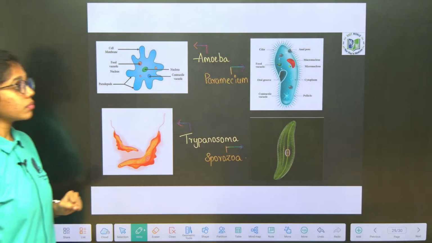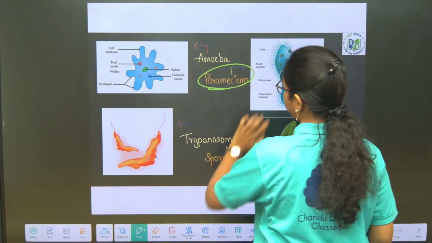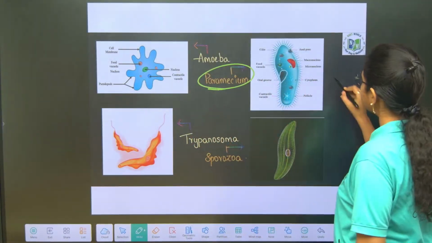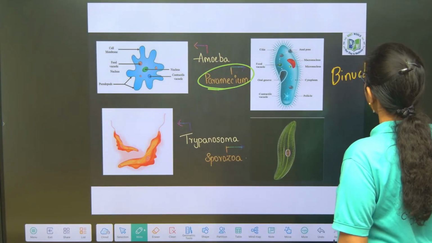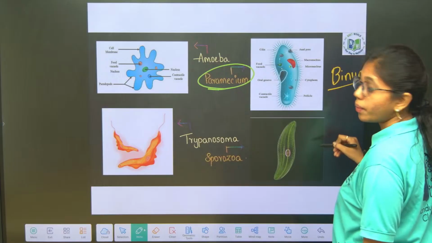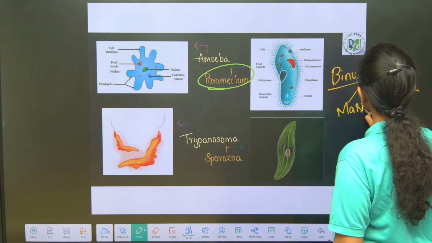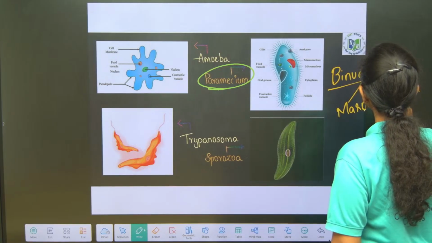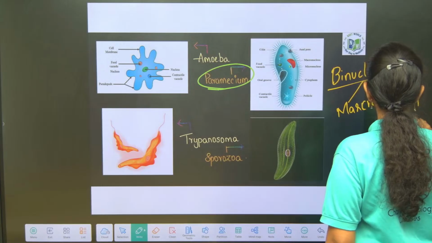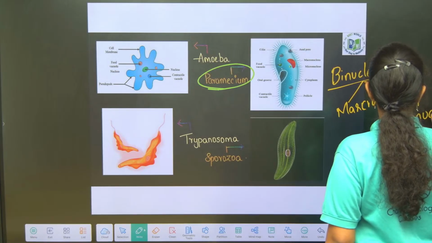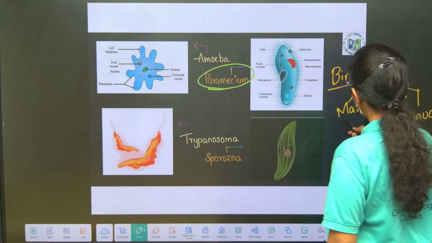If you see ciliated protozoans, the best example is Paramecium. Paramecium possesses a binucleate condition, which is important, where it has two types of nucleus, macronucleus and micronucleus.